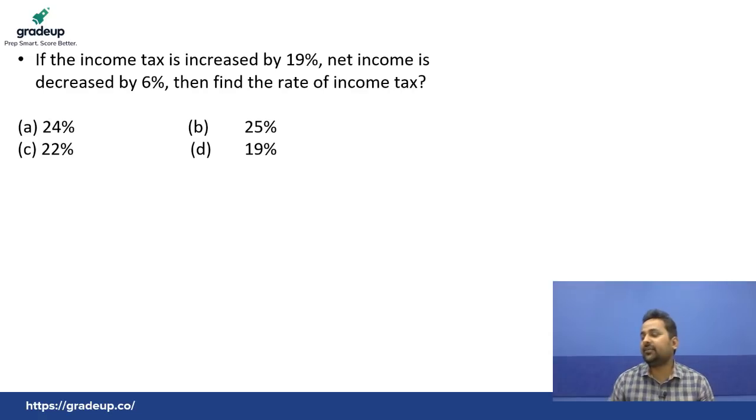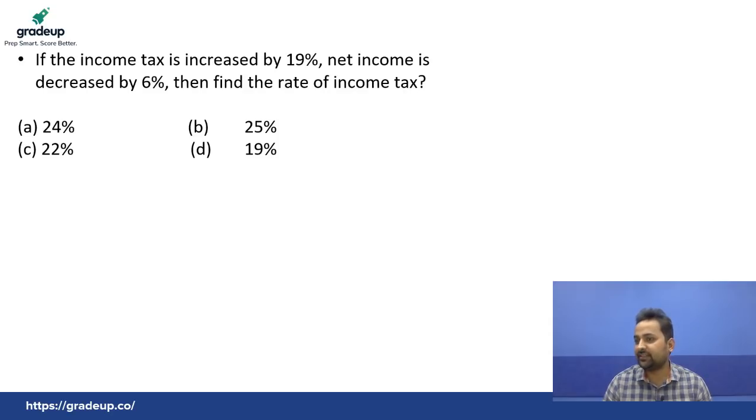Next question, everyone try to solve and tell your answer. Share your answers, everyone, fast. The next question. Everyone try to solve the next question. If the income tax is increased by 19%, net income is decreased by 6%. Okay, very good.